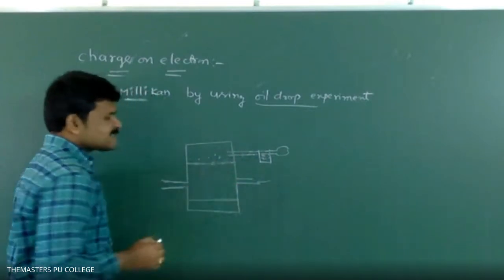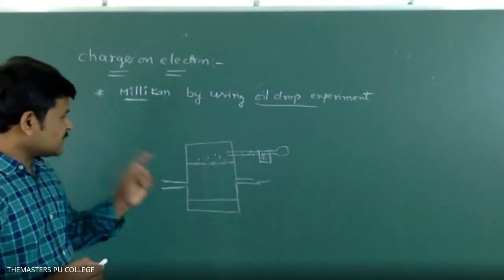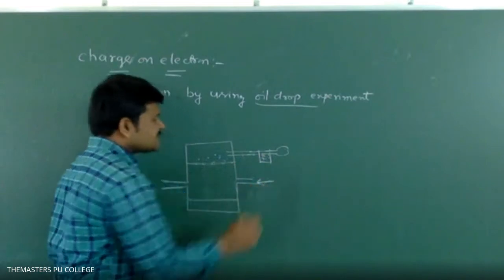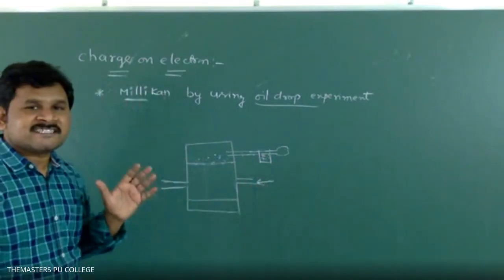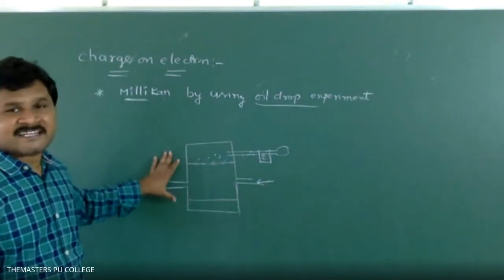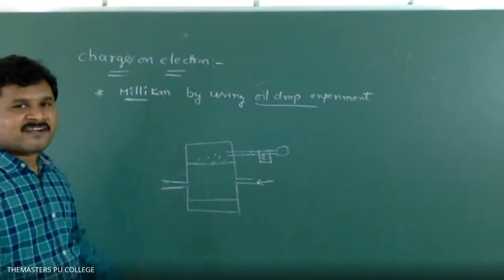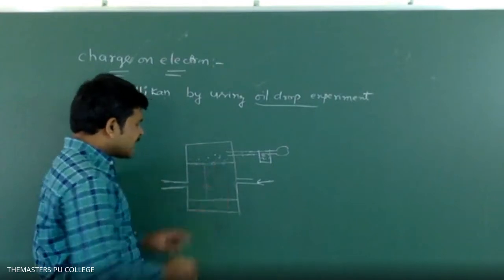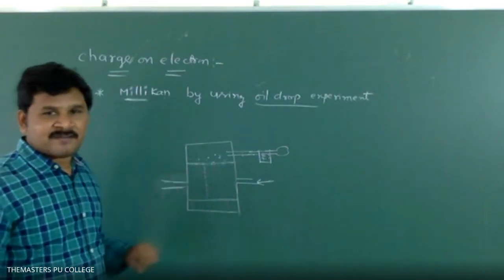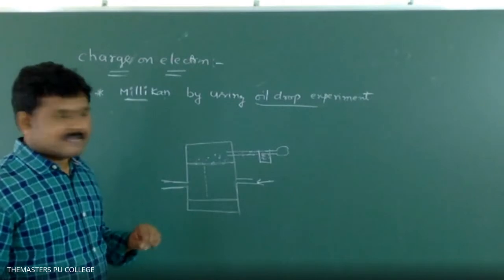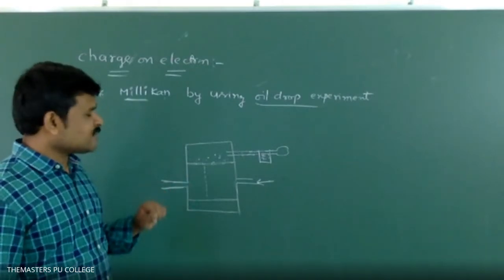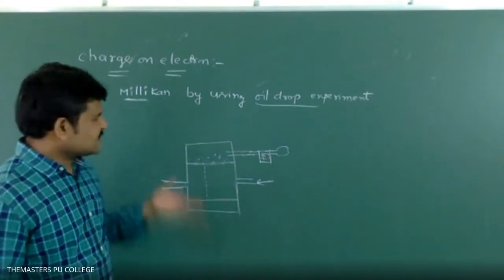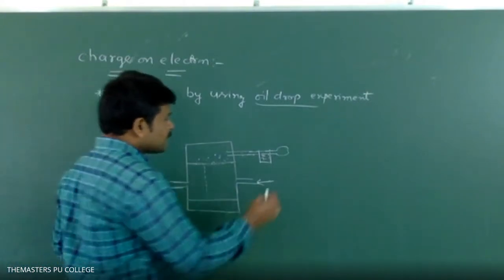we pass some X-rays through those oil drops. What is the main mode of X-rays? These X-rays ionize the air present inside the container. So by carefully measuring the gravitational force of these oil droplets as well as the electrostatic force of these oil droplets, he calculated the charge of electron by using this formula.